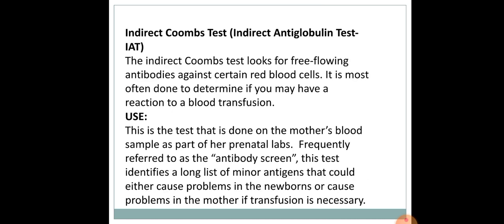Indirect Coombs test. Indirect Coombs test looks for free-flowing antibodies against certain red blood cells. It is most often done to determine if they may have a reaction to a blood transfusion. This test is done on mother's blood sample as part of her prenatal labs, frequently referred to as antibody screening. This test identifies a long list of minor antigens that could either cause problems in the newborn or cause problems in the mother if transfusion is necessary.